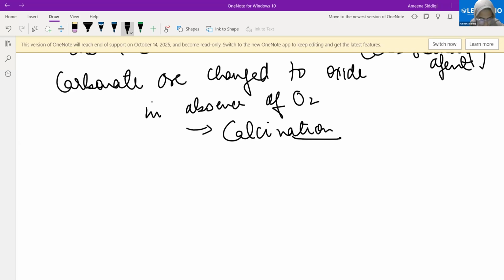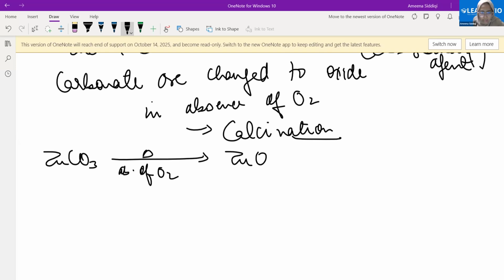Let's suppose I have this. I want to take an example which has a carbonate. Let's take the example of zinc carbonate. This is in a carbonate form. What do I need to do to change it? Since it's a moderately reactive metal, first I will have to change it to the oxide. I will just heat it in the absence of oxygen. What will it change to? Zinc oxide. Once I have gotten the zinc oxide, I will reduce it using carbon again.